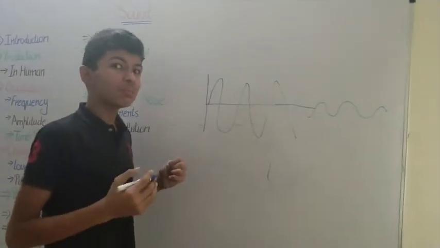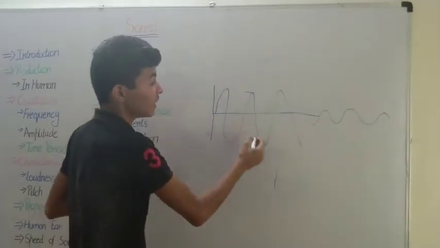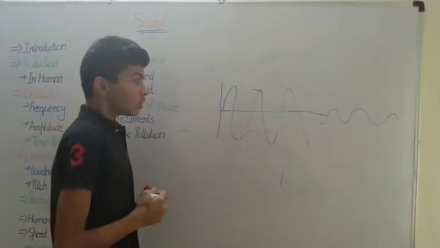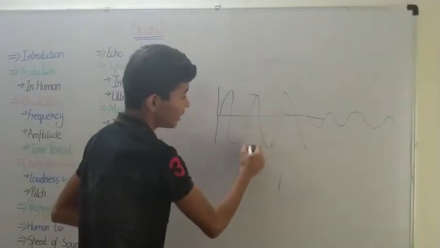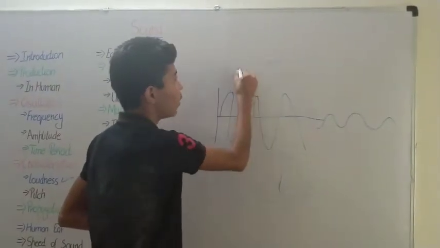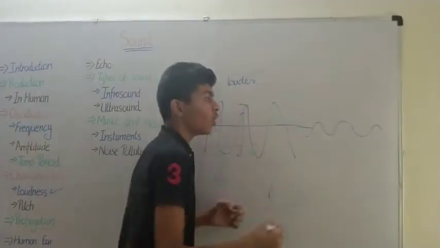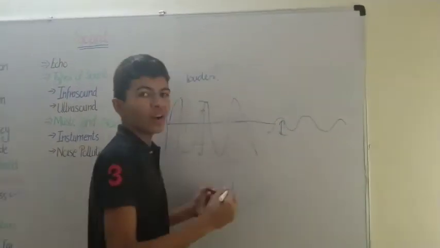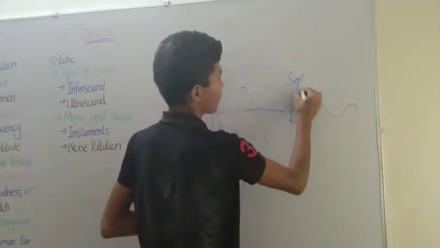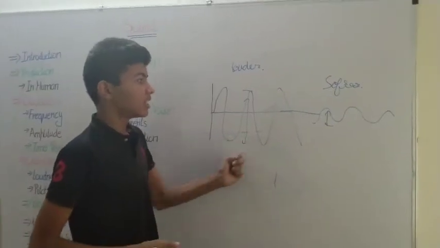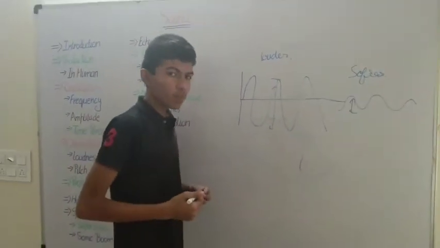So this depends upon the distance between the crest and the trough. This is known as the amplitude. So the greater the amplitude, the louder the sound, and the lower the amplitude, the softer the sound. So softer or louder depends upon the amplitude.